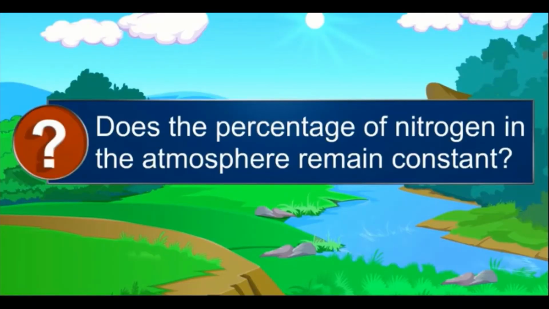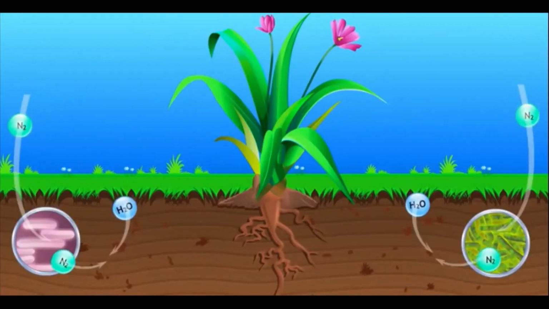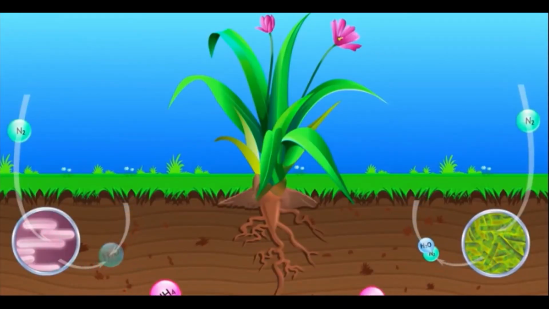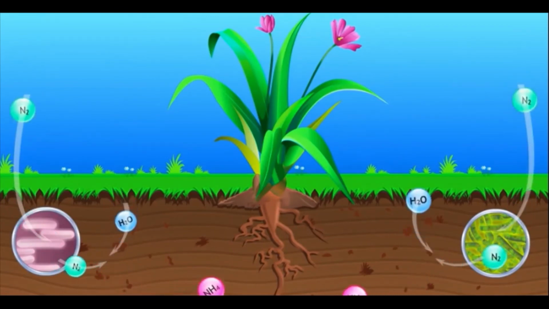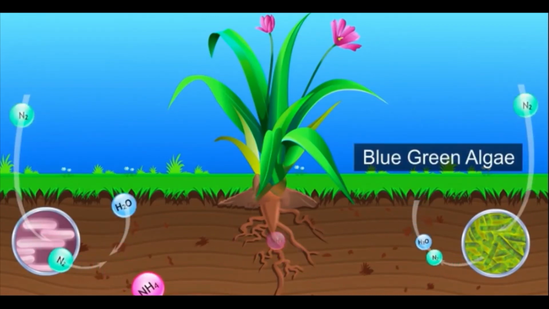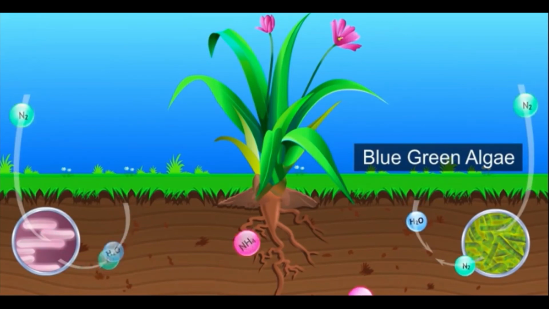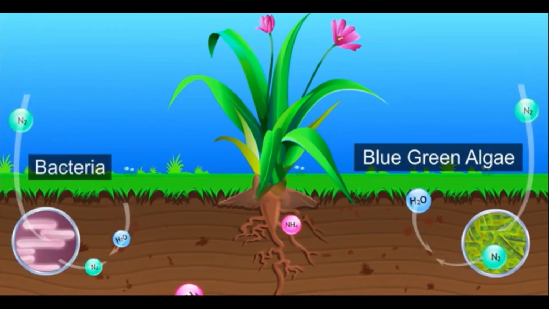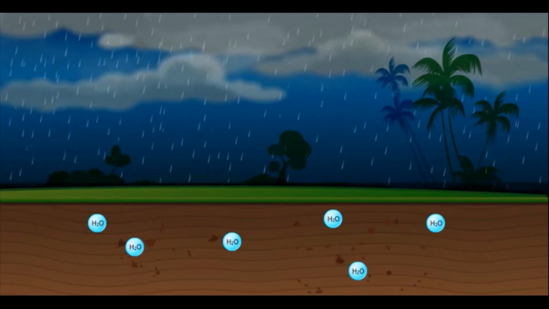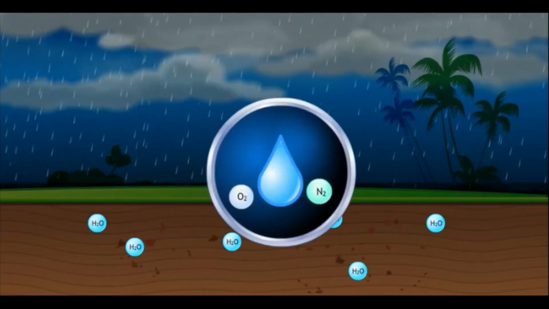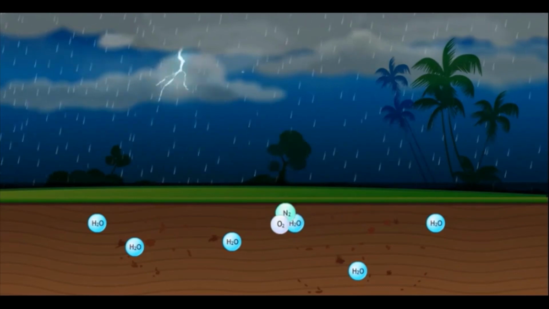Does the percentage of nitrogen in the atmosphere remain constant? We saw that nitrogen from the atmosphere is fixed by biological nitrogen fixers like blue-green algae and some bacteria. Nitrogen is also fixed by physical nitrogen fixation, such as lightning to a small extent.